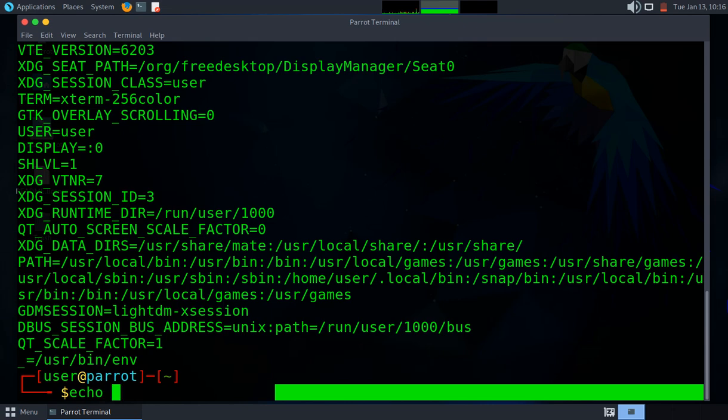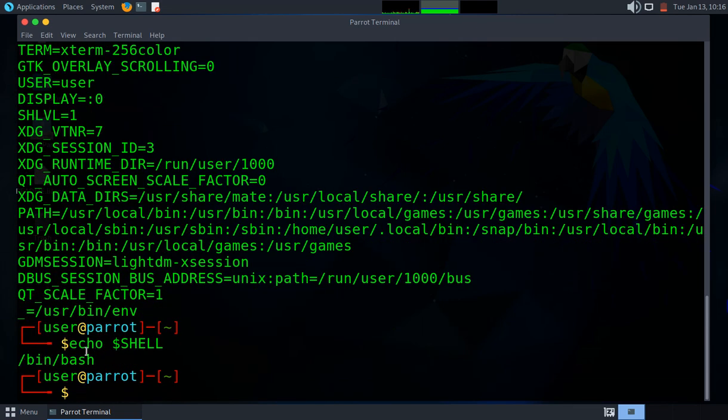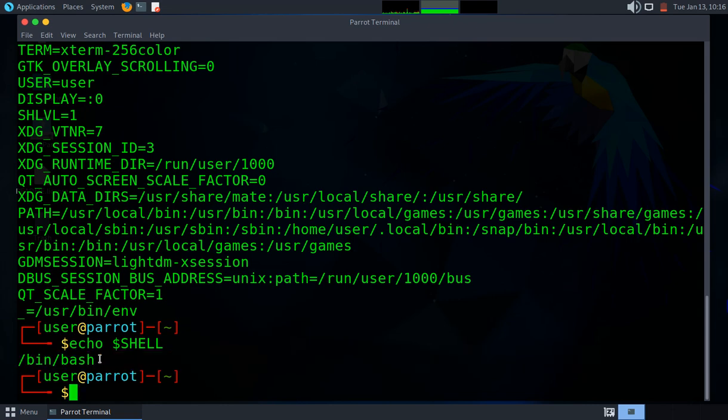We use echo because we want to output something. We want to output the value that this environment variable contains, which is SHELL, in uppercase. If we press enter, as you can see here, we get this output. This is the current shell that we are using. It's the path to the shell that we are using.